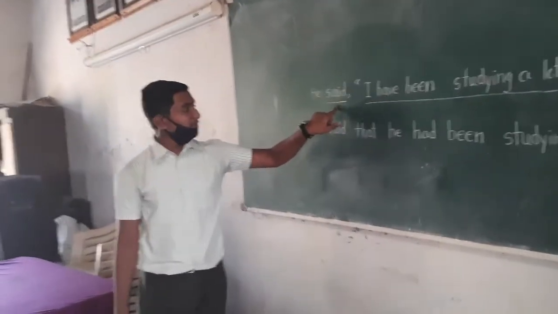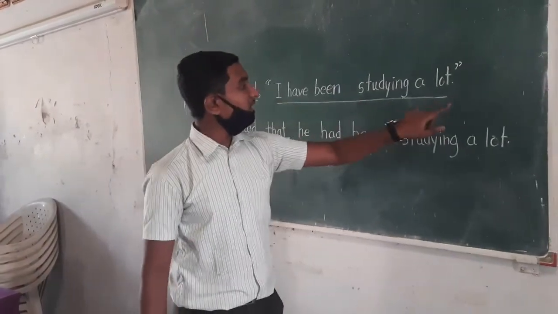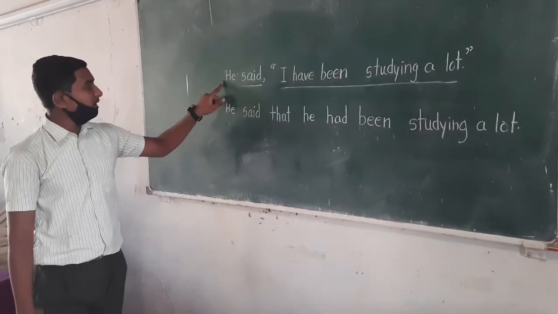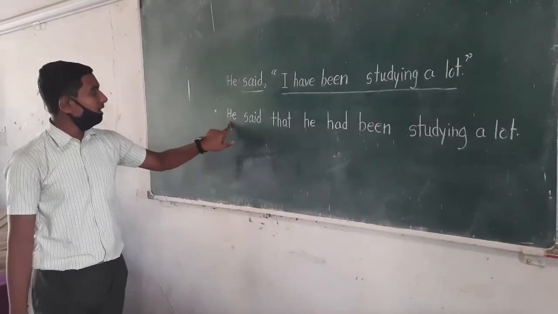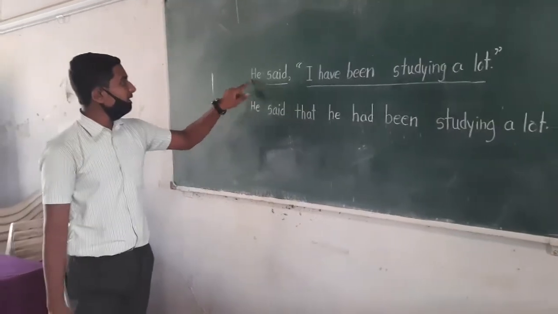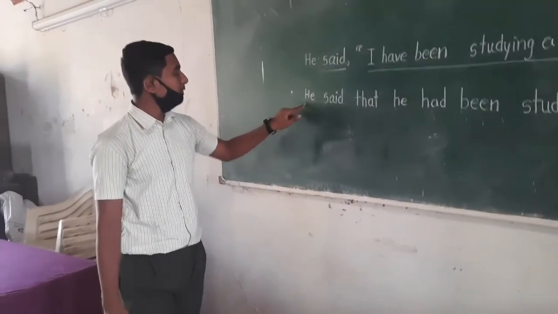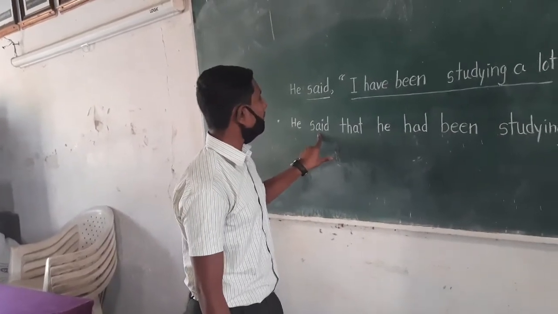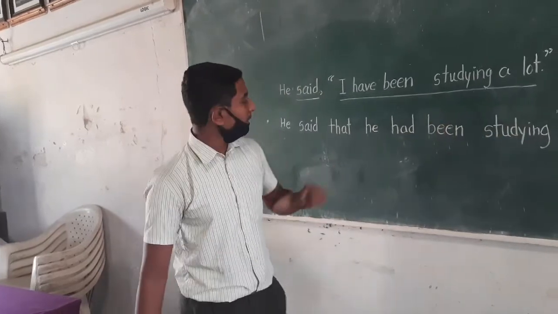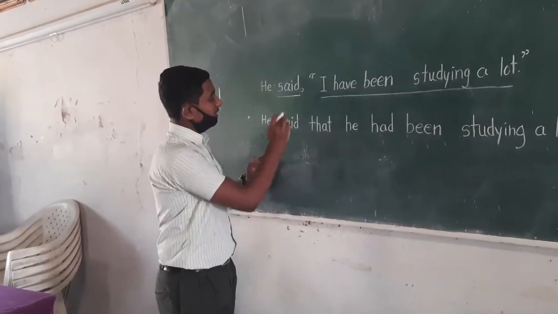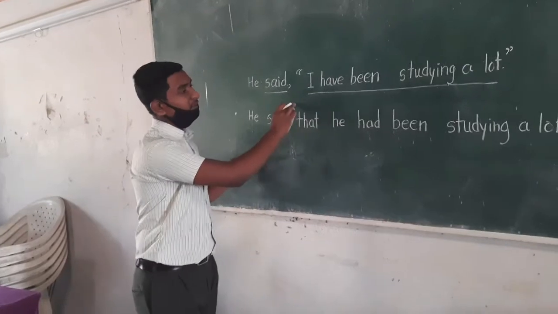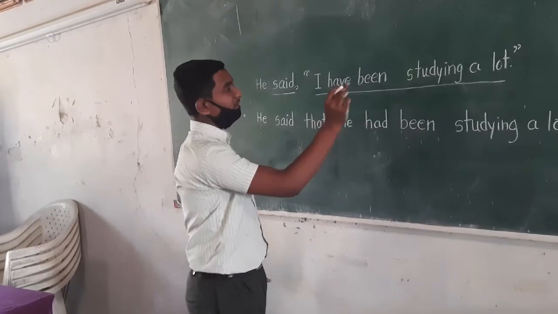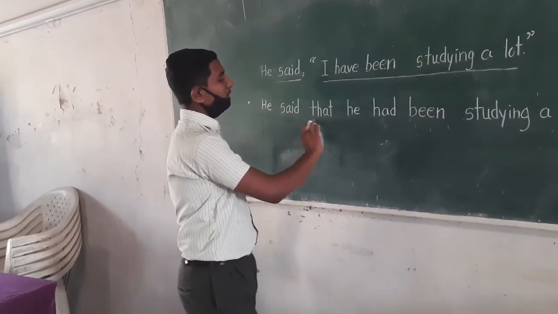Here "said" is the reporting verb and "I have been studying a lot" is the reported speech. When we convert it into indirect speech, the first thing is the subject. The subject here is "he," therefore we take the subject "he," and "said" is not changed because the reported speech is in statement form, therefore "said" is taken as "said." The connector used for this sentence in indirect speech is "that," because the sentence is in statement form.